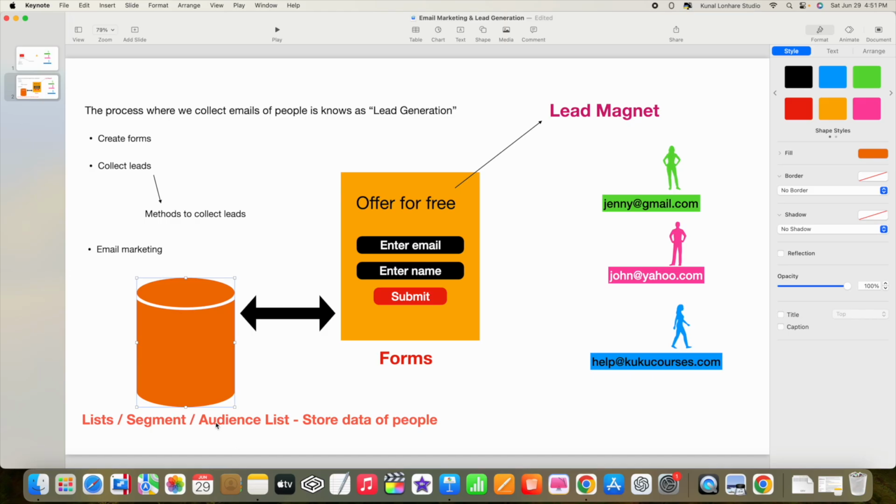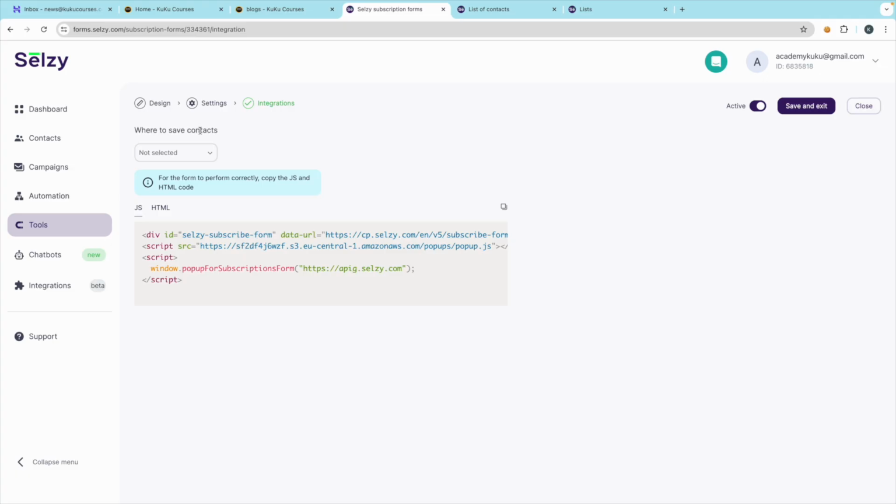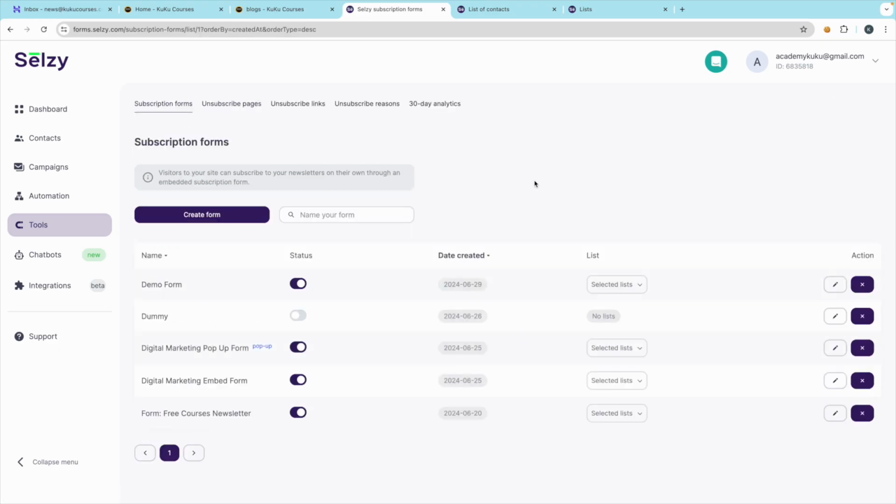Okay, so here we just have to connect this form to our container. At the top you can see where to save and store the context. You just have to select the list which you have created, in our case that is the list. After that, click on save and exit, and you can see this is the dummy form we have created.